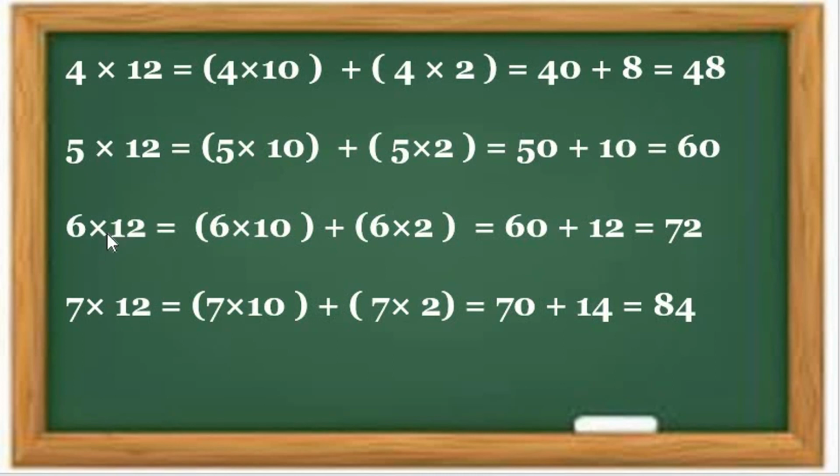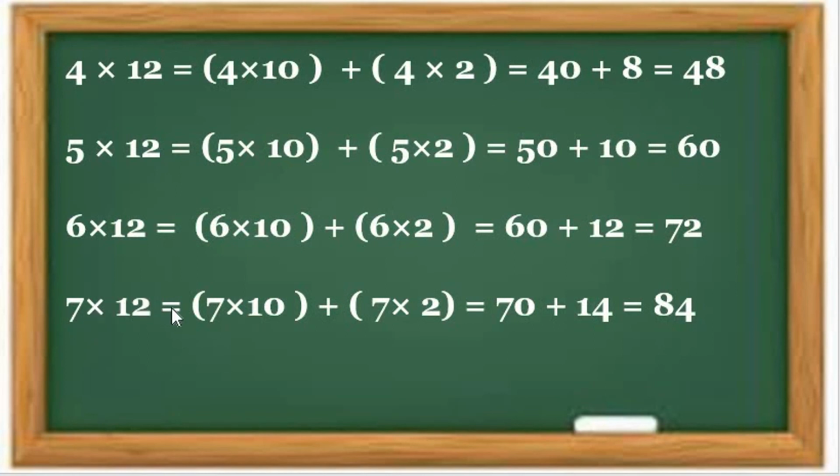Again I am repeating for you. 12 multiplied by 6, 6 multiplied by 12. 6 multiplied by 10, so 60, plus 6 twos are 12. 6 twos are 12 plus this 60. 60 plus 12, how many? 72. Got my point? 60 plus 12 is 72.